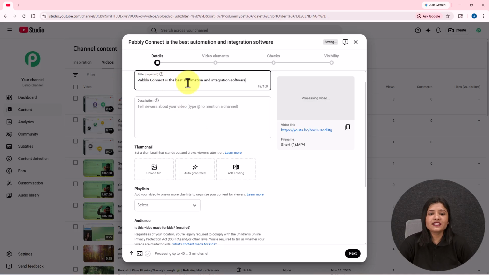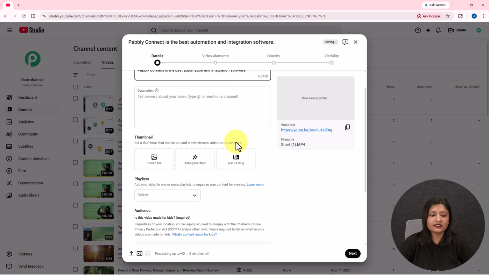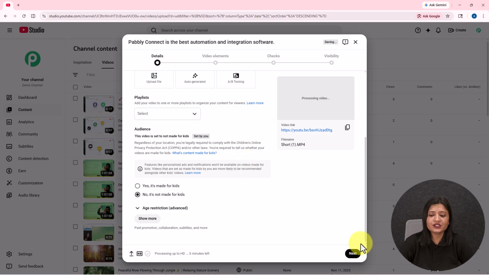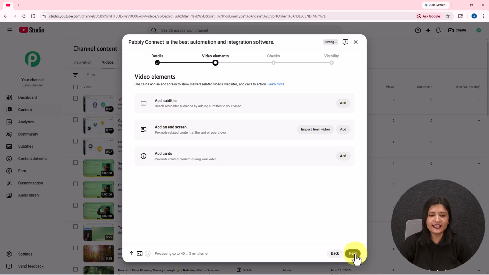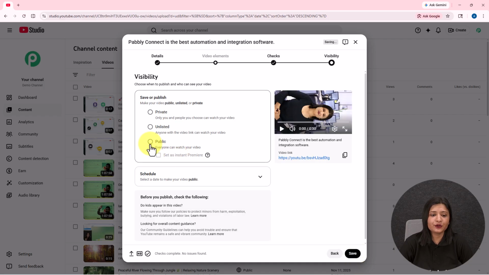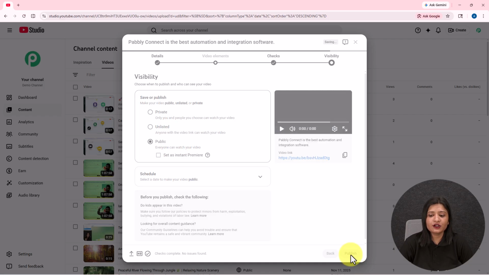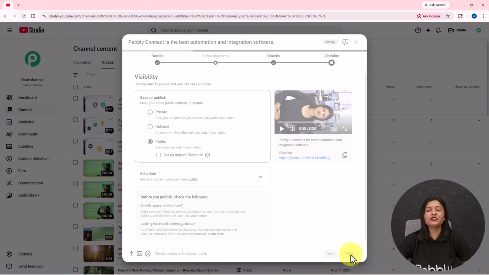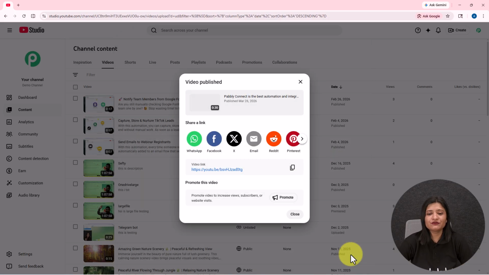Then I'm going to enter: Pabbly Connect is the best automation and integration software. So this is the title which I have entered. I'm not going to enter the description. Then I'm going to select no, it's not made for kids. Click on this next, then click on this next again, then click on this next, and then I'm going to publish this. I'm going to click on this publish and you will see the video will be posted. Let's wait for a few seconds. Here the video is posted.